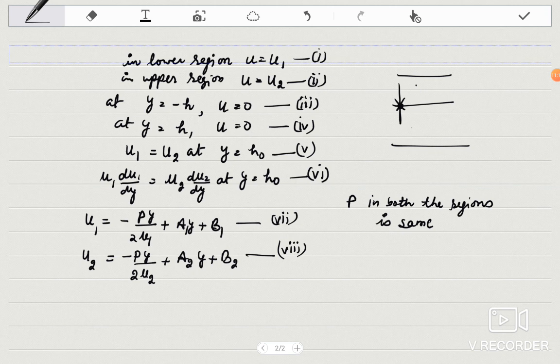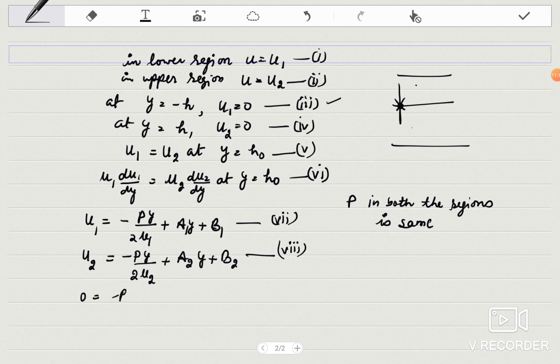First of all, I'll take the boundary condition y is equal to minus h. At y is equal to minus h, u is equal to 0, so your u1 will be 0, and at this place u2 is equal to 0. So using the third boundary condition, I'll get, on the next page, u1 is 0 when y is minus h.